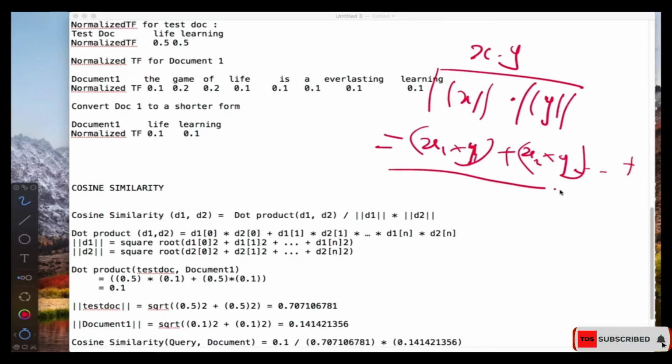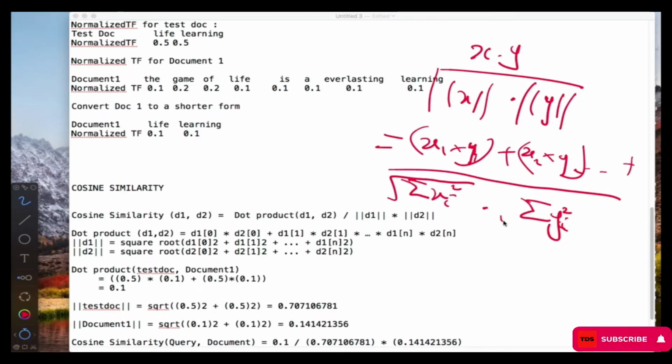And then the denominator was the summation of all the x's squared, and you find the root of that, and you multiply it by the summation of all the y's squared, and then you find the root of that as well. So this is the formula that we're using, and that's what I'm going to do over here.